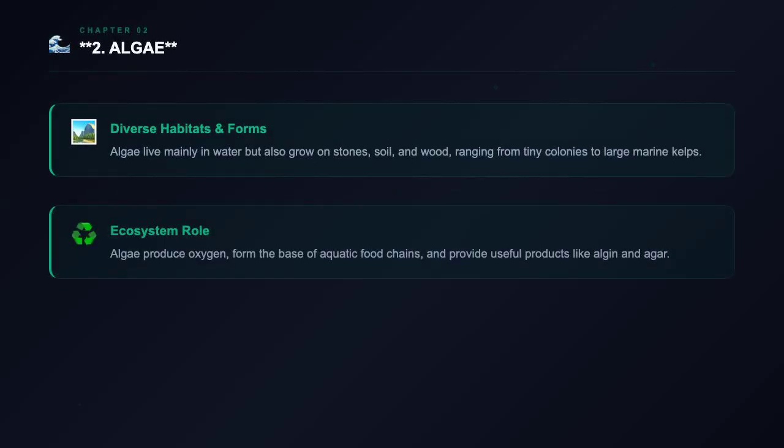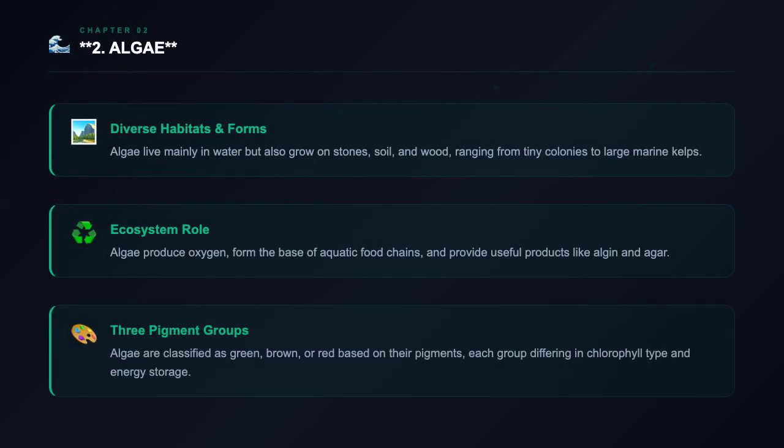Algae are simple organisms that live mainly in water. They can also grow on stones, soils, and wood. Some algae even partner with fungi or animals. Algae come in many forms, from tiny colonies to large marine kelps. They reproduce in different ways, including fragmentation and producing spores.